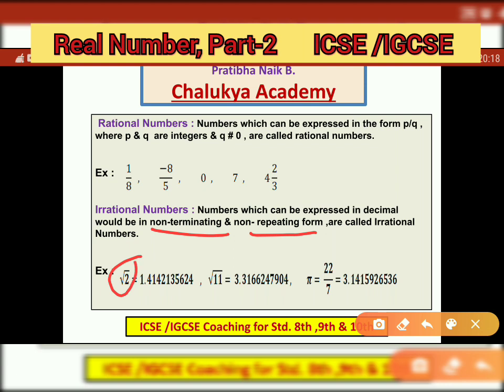Now when we take an example of square root of 2, and write square root of 2 in decimal form, that is 1.414, you can see what the value of square root of 2 is.